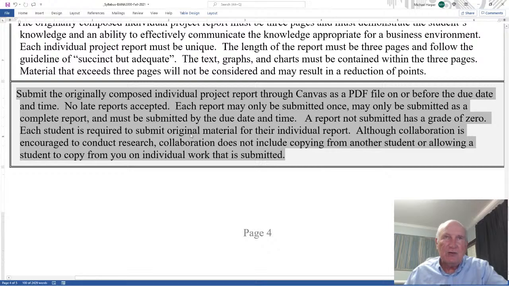Each student is required to submit original material for their individual report. Although collaboration is encouraged to conduct their research, collaboration does not include copying from another student, or allowing a student to copy from you on individual work that is submitted. In other words, you can help each other, but you compose, produce, write, and submit your own work.